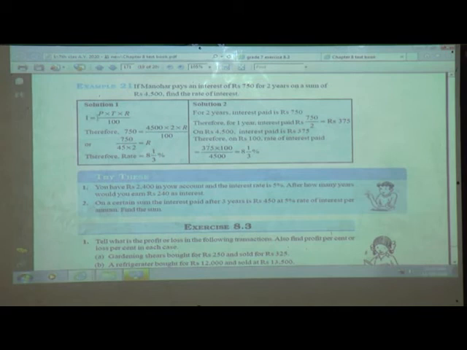What is the principal? It is 4,500, and T is the time period, which is given as 2 years, and R is the rate of interest. Here we have to find the rate of interest. The question itself says we have to find R upon 100.